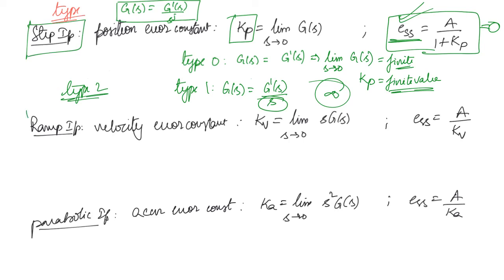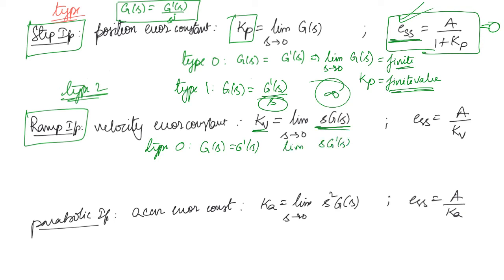Similar exercise we can carry out for the ramp input. What will happen for a type 0 system? G of s will be equal to G dash of s. Then Kv is equal to limit s tends to 0 of s into G dash of s, which will simply be equal to 0. So what will become of ess? This will be infinite, because something by 0 is infinite. So this is for a type 0 system.